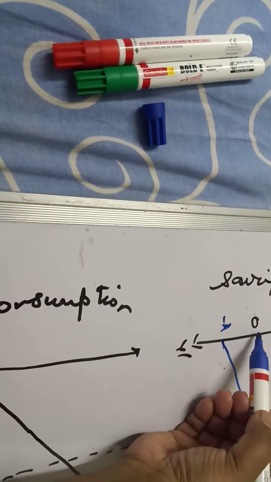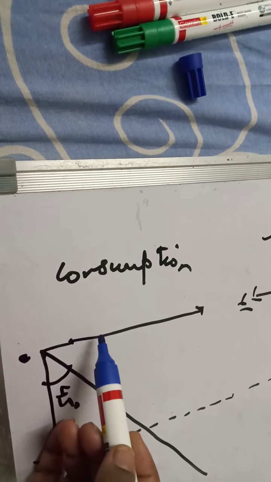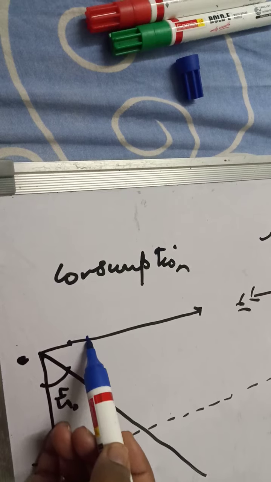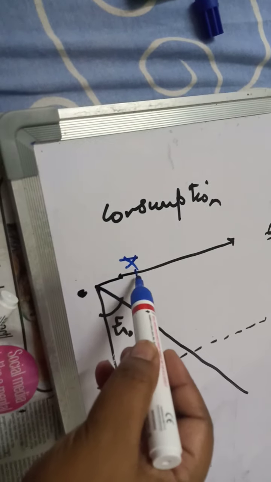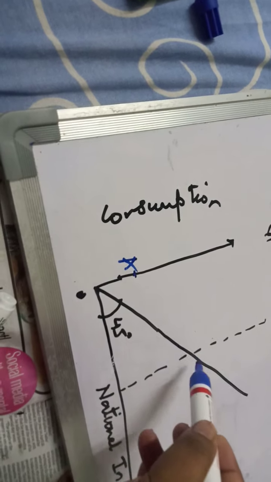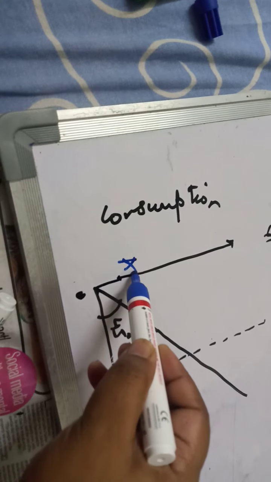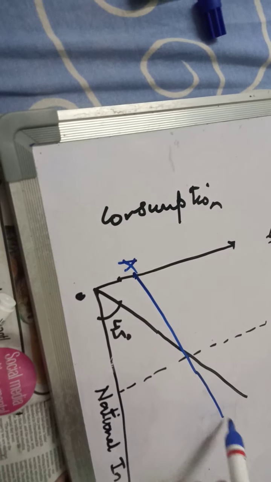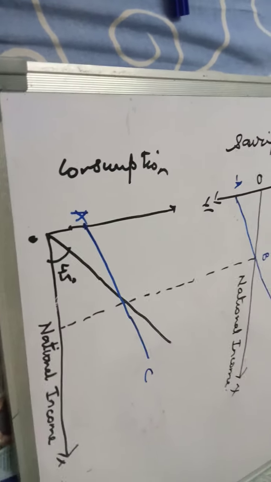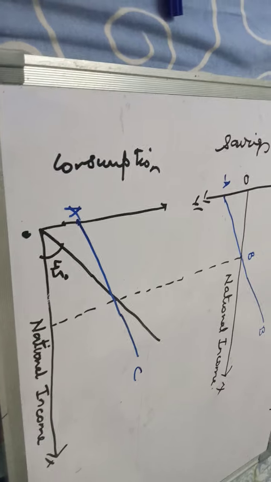Since at zero level of income you have a dissaving of minus OA, at zero level of income you should have a consumption of OA. Then you're going to join this and this, and extend it further. This is consumption curve AC.